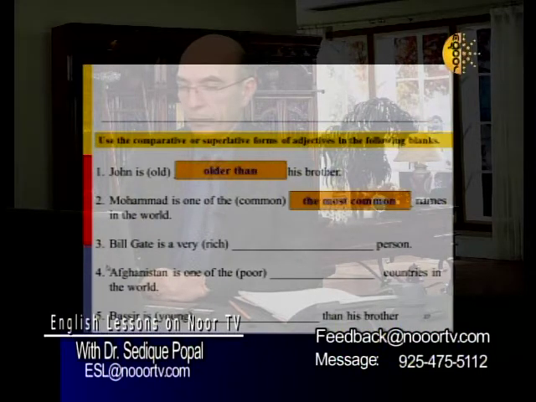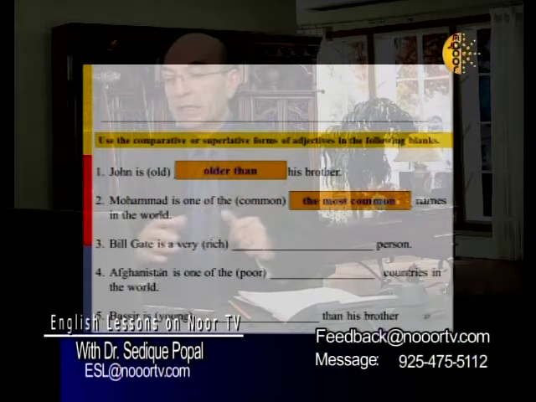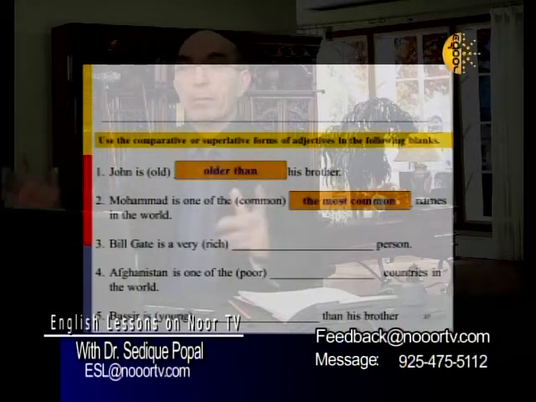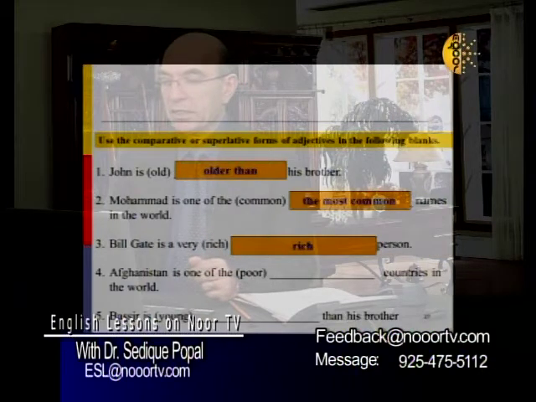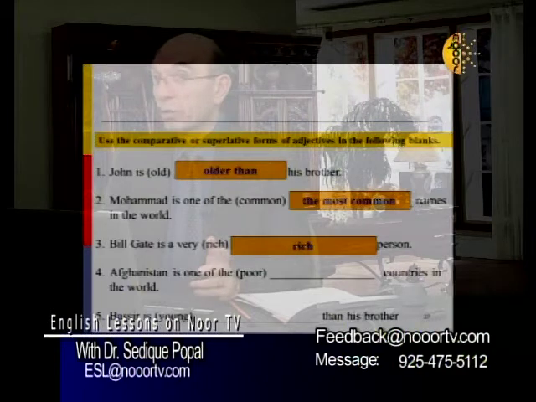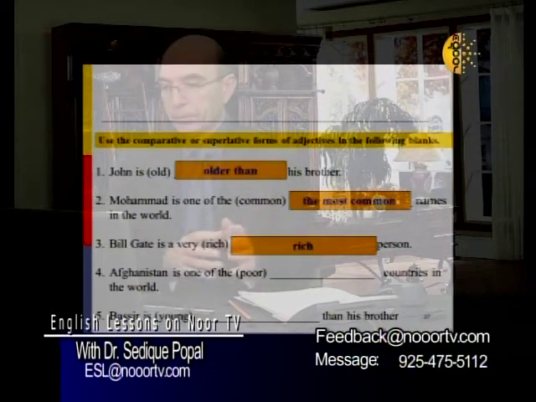Sentence number 3. Bill Gates, it should be past tense, was a very rich person. Now, are we comparing Bill Gates with anybody else? Or we're just talking about Bill Gates? In this case, we're only talking about Bill Gates. So we say he is, or he was because he has died, a rich person. He is a rich person. He was a rich person. We're not comparing it with anybody else.